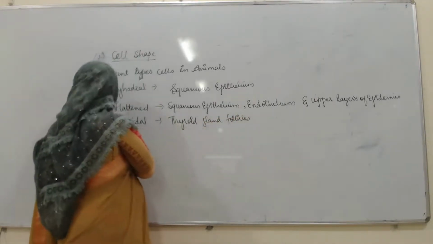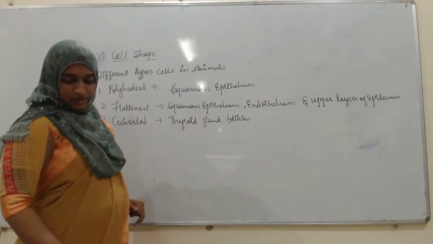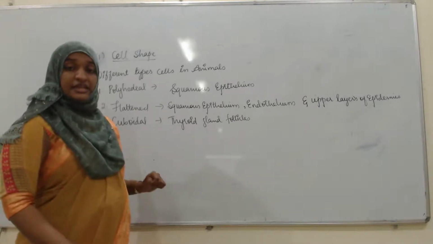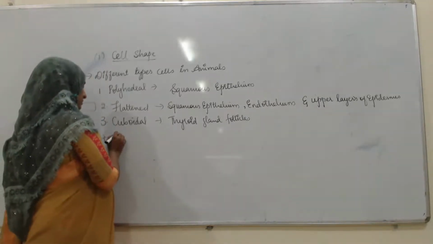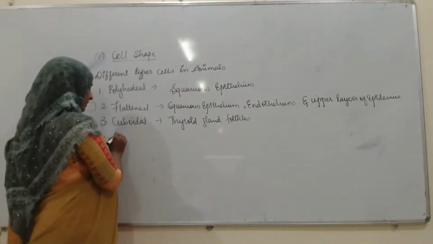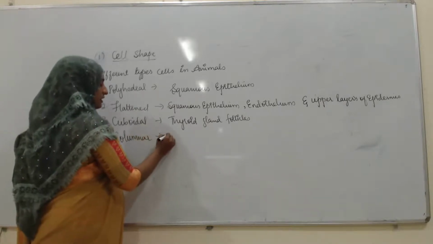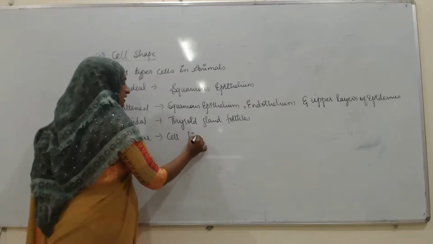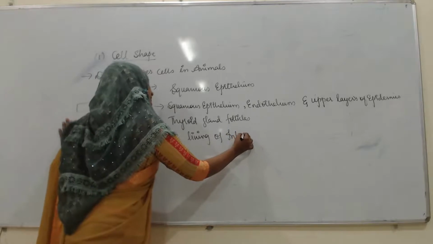The next, the fourth type, is columnar. Column-shaped cells are found in the cell lining of the intestine.